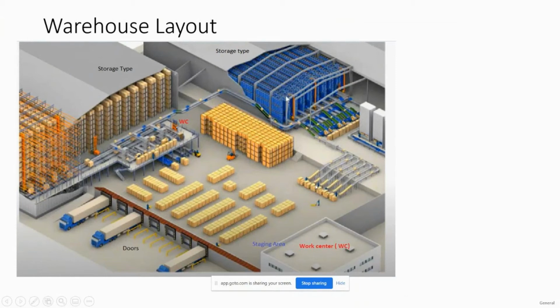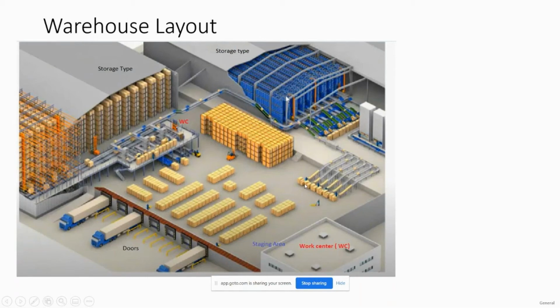Now at this particular point we also have the scanning devices. First scanning will happen at the door. I scan the material and put it into the staging area. Once I put it into the staging area, I will scan the material and it will get tracked in the system that the material is now at the staging area.